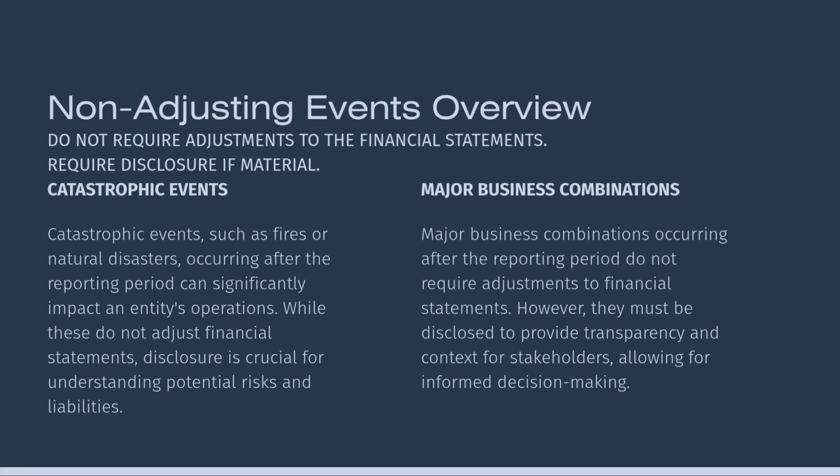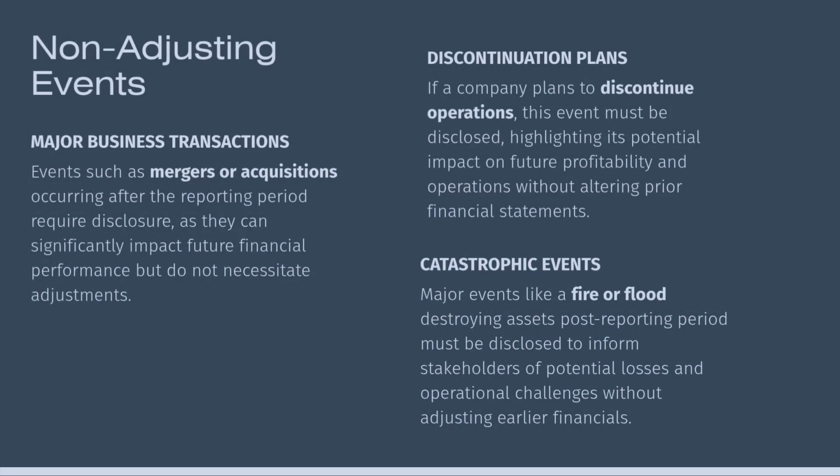Next, non-adjusting events. These events are indicative of conditions that arose after the reporting period. The condition that caused the change simply did not exist on the balance sheet date. The rule is the opposite: do not adjust the financial statements. The amounts remain as of the reporting date. However, if these events are material, meaning they could influence the economic decisions of users, you must disclose them in